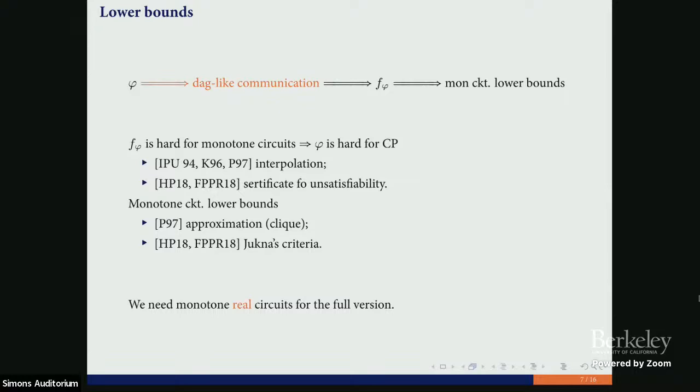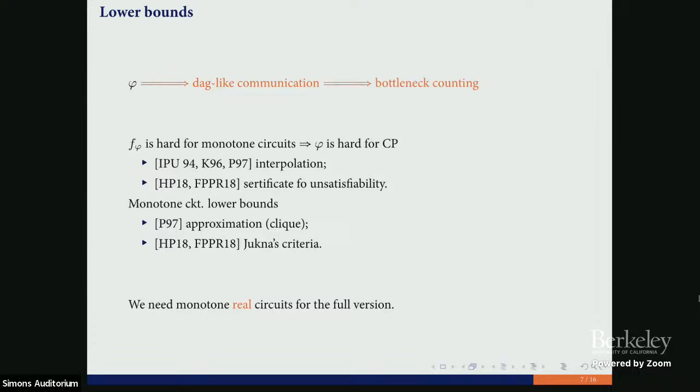The step from the protocol to the function in some sense is easy, and in some sense is hard. We always have a trivial way to get this function, but in order to prove monotone circuit lower bounds, we need a nice description of this function. That makes this step not so easy anymore. Producing a nice description of the function is a non-trivial step.